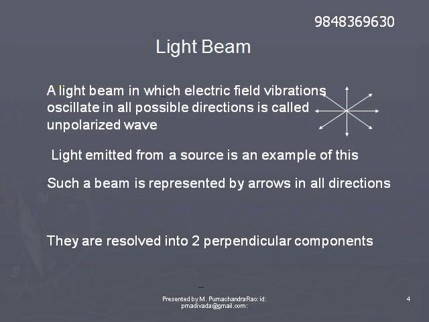When light is emitted from a source, the electric field vectors of a beam vibrate in all possible directions. It is represented by arrows in different directions. Here we have to imagine that the light ray is coming out of the screen. When we see the incoming light beam, we notice the electric field vectors to be situated in different planes.